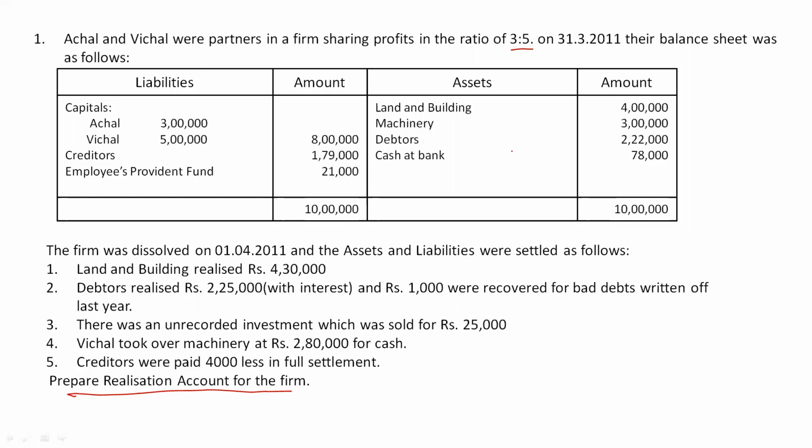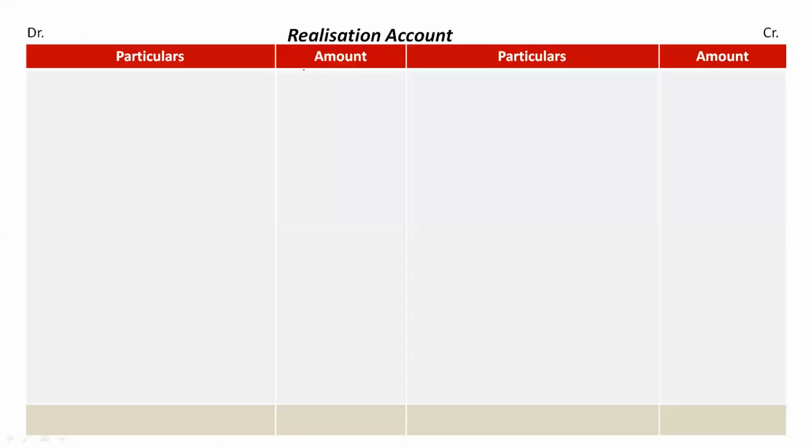Other than cash in hand or cash at bank, we have to record all the assets, with all their book values. Book value of assets is recorded on the debit side. We can take it as assets account, in brackets their book value. So what assets are given in the question?